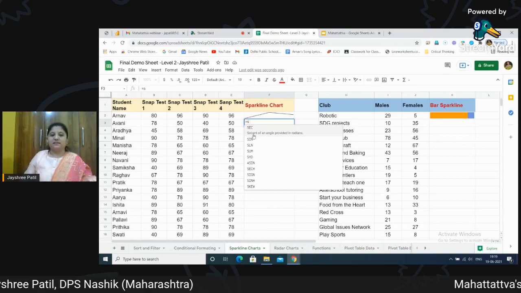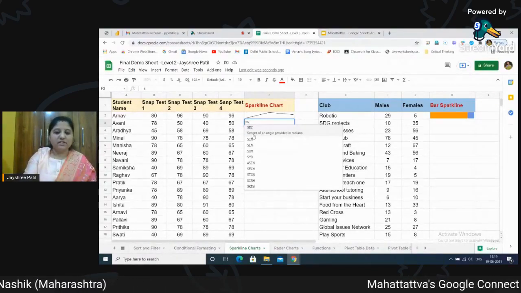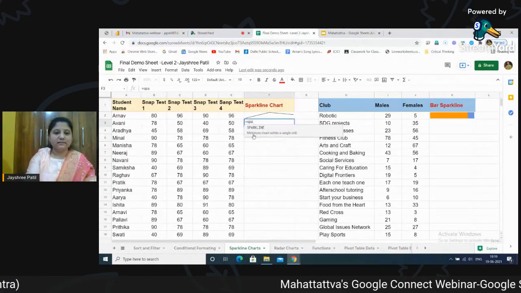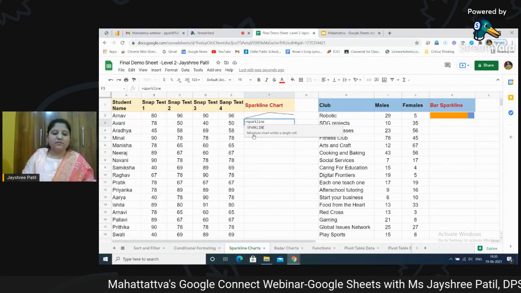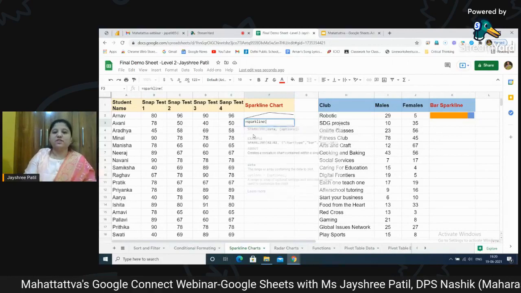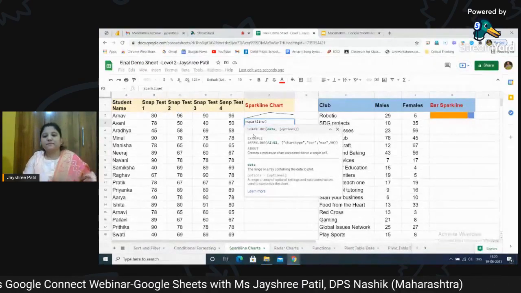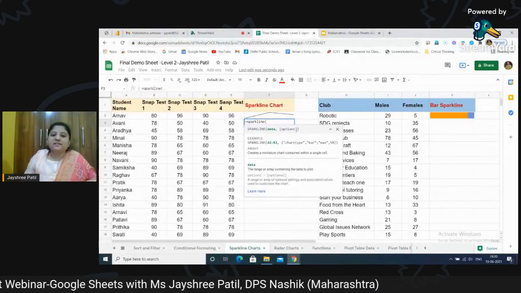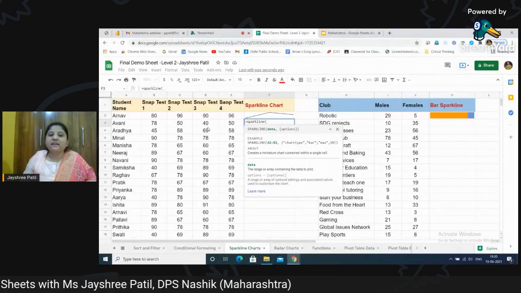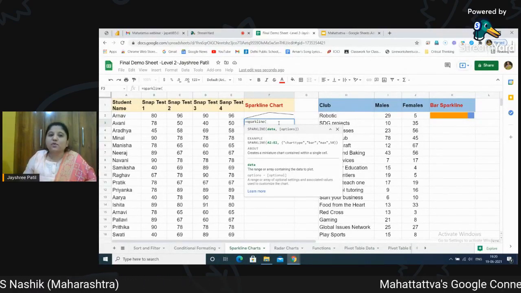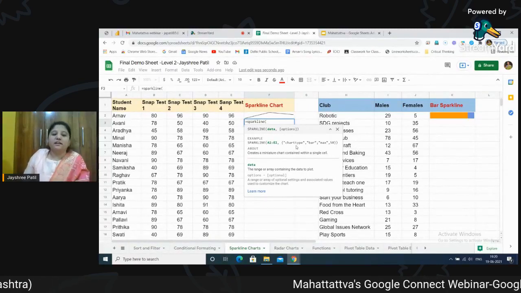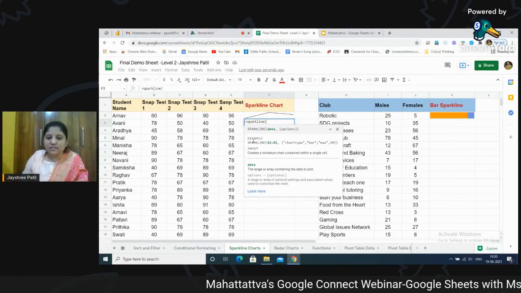It will appear in a single cell. So let's see. We are just writing the name sparkline. It comes automatically when you write. Whenever we are writing any function or formula, we need to use this bracket. Now, you all must have noticed one thing: whenever we are adding any formula or function, Google is very, very intelligent. It gives us all the things handy.